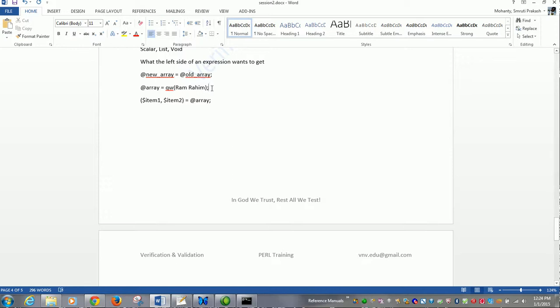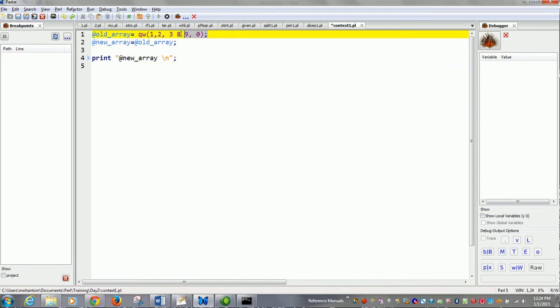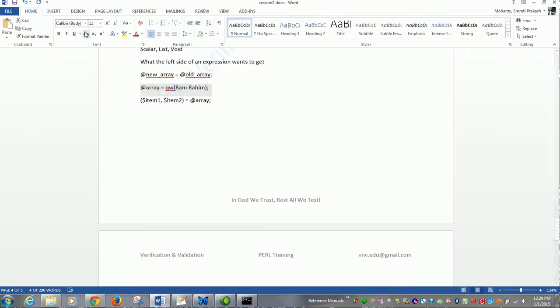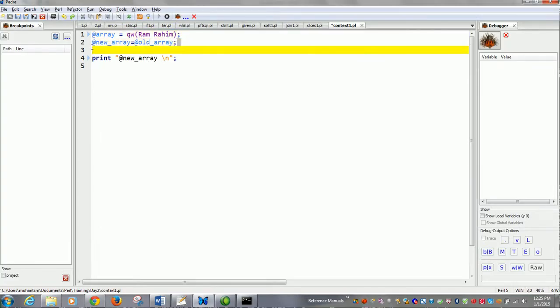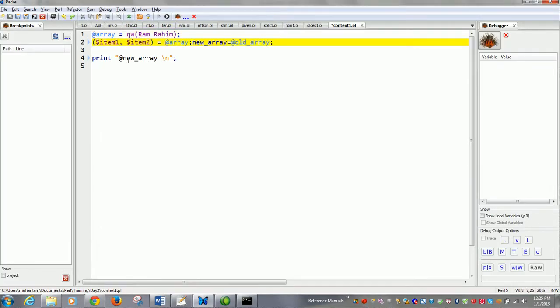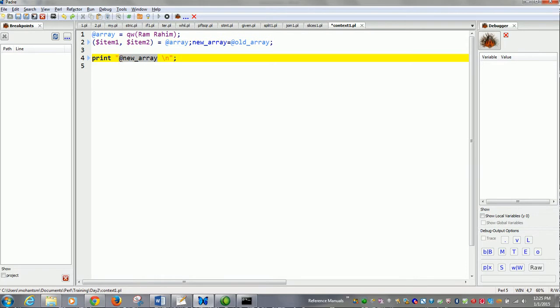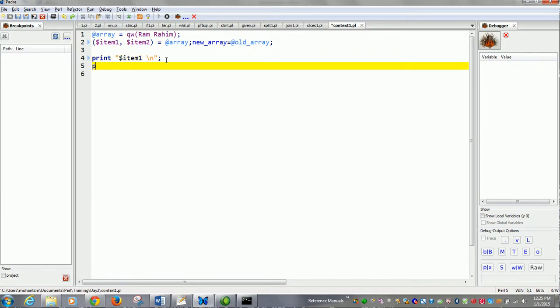Let's see this. Print $item1, print $item2.